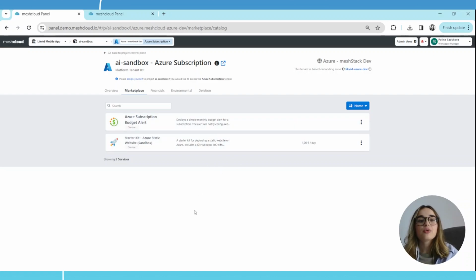So here we have 2 building blocks. We call them building blocks, the services which you put on top of your tenant. You see here 2 services which you can choose. Let's go for Azure Subscription Budget Alert.